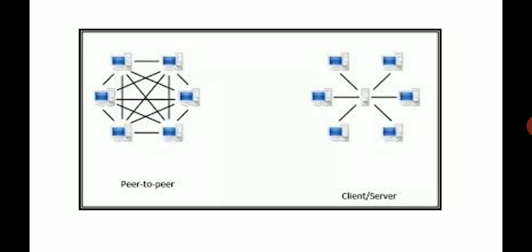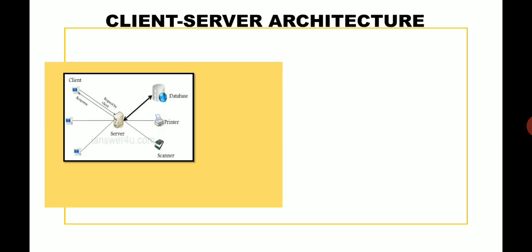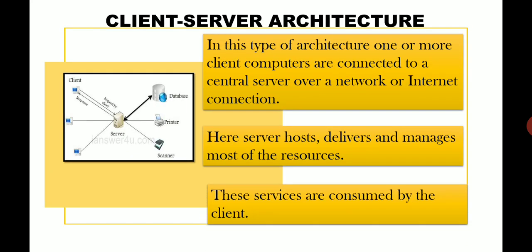The different types of network architecture that we are going to study are peer-to-peer architecture and client-server architecture. Client-server architecture. There are two terms here, client and server. Let us try to understand these terms with the help of an example. When you go to a restaurant and order something, you are the client, and the job of the restaurant people is to give you the service, so they can be termed as the server.